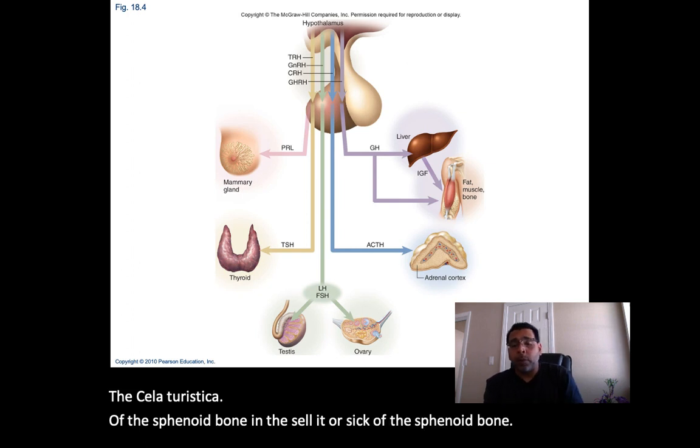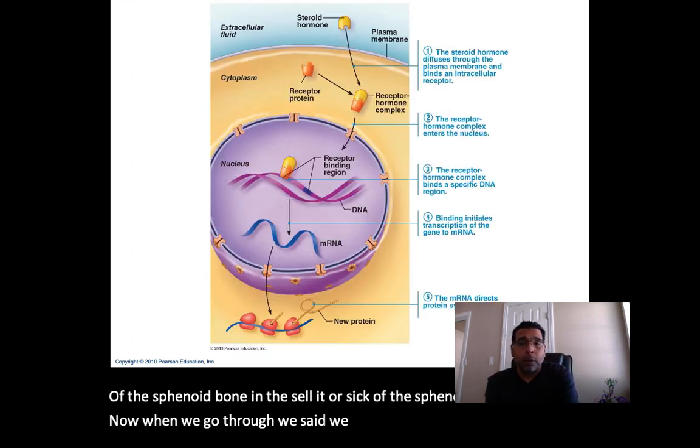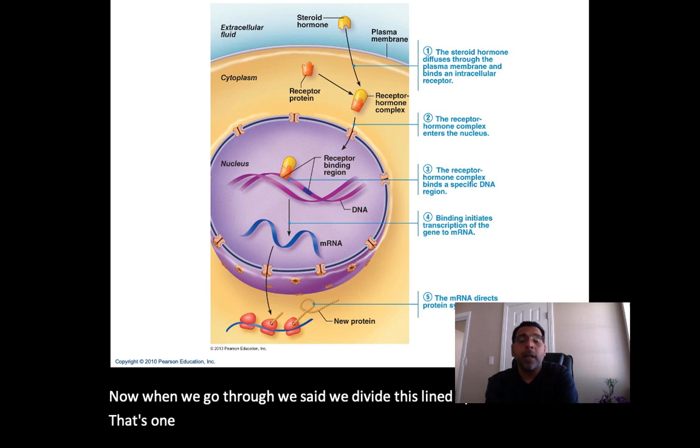Now, when we go through, we said we divide this gland up into 2 lobes. That's one way we could see it there, but we'll move ahead and see how that happens further.